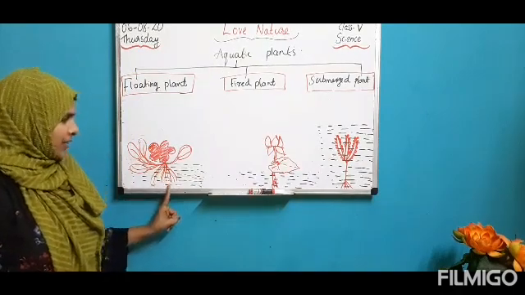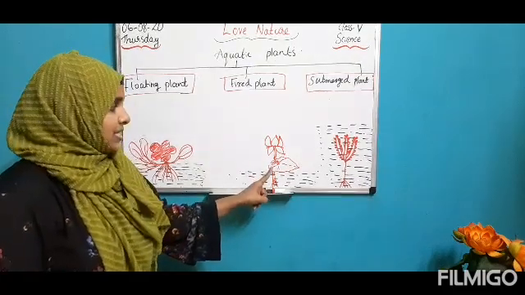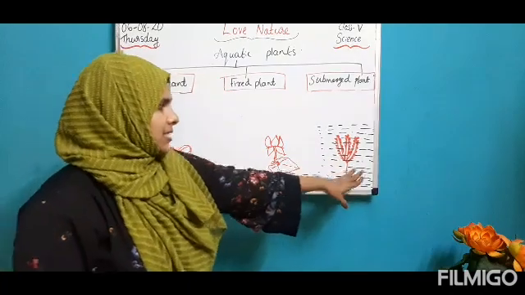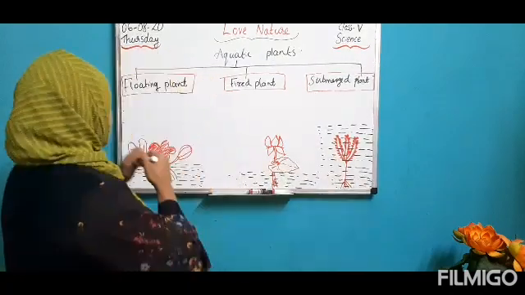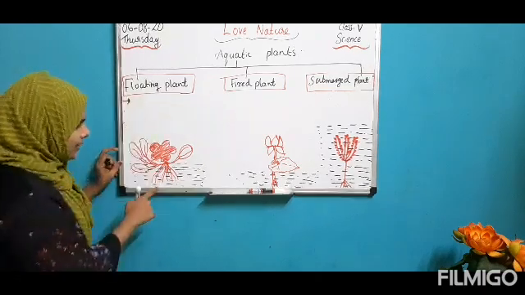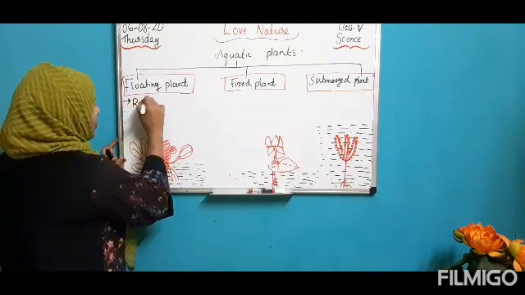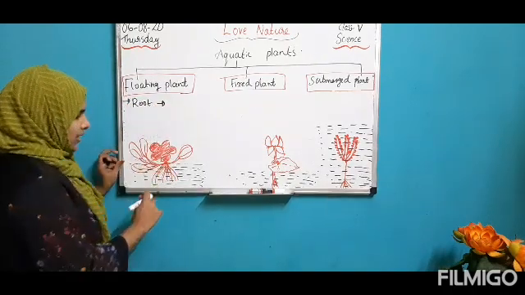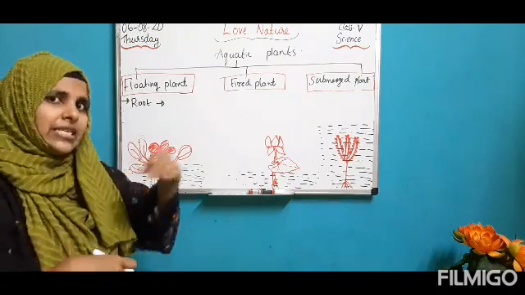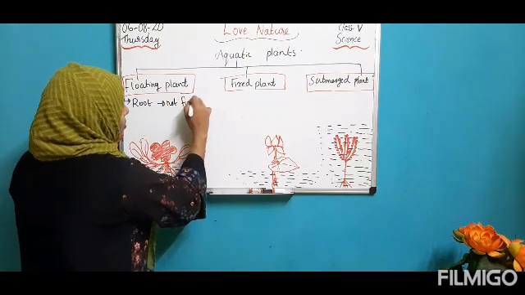Then floating plants, you can see, float on the surface of the water. Submerged plants also float, but they don't float along with the flow of water, and they are completely inside the water. And we can check the example of hyacinth. What are the different adaptations seen in hyacinth? First we can take its root. The root is not fixed to the soil. That's why it can easily float.